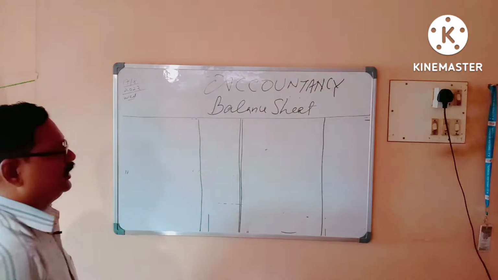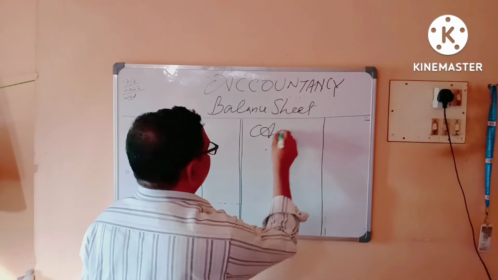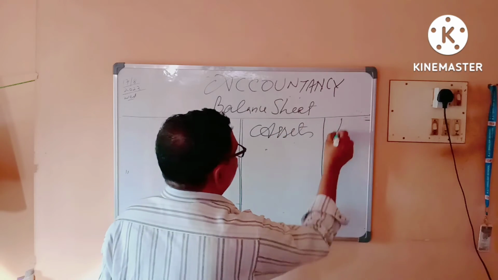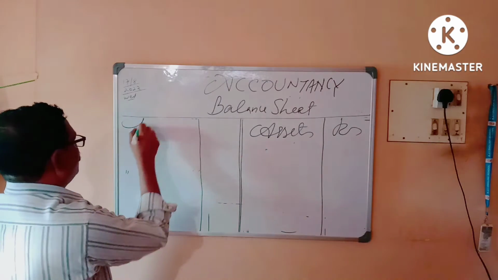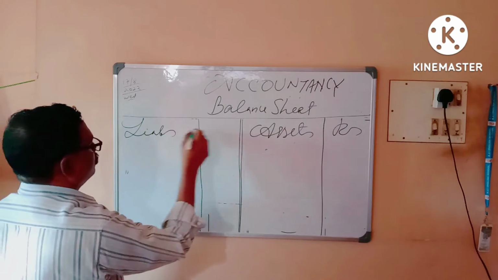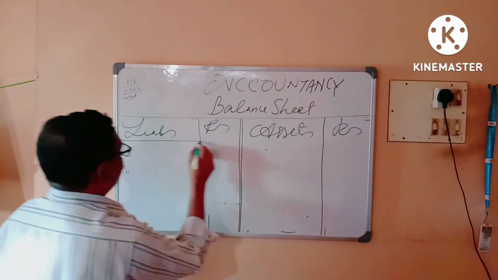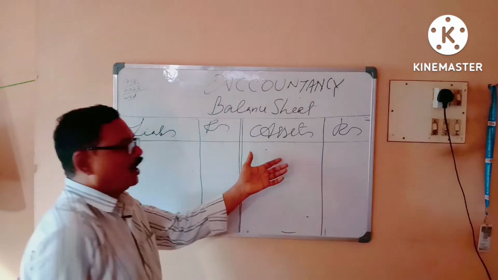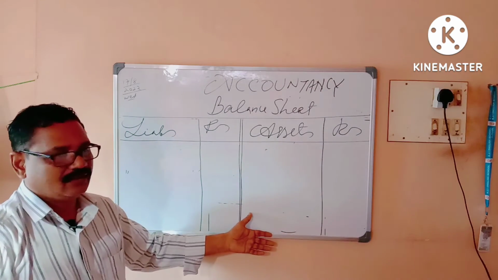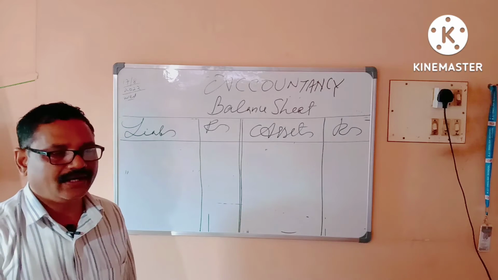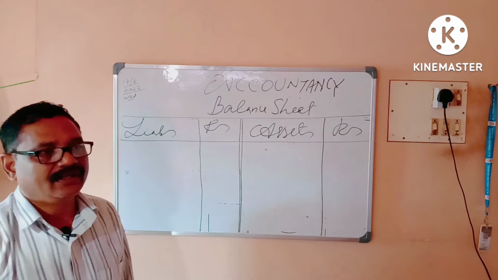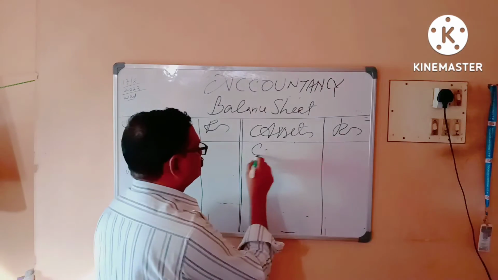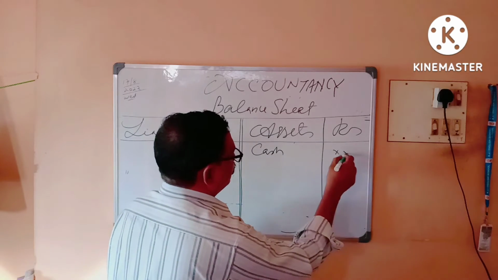Dear students, you can listen here. This is the asset side, assets. This is liabilities. Almost all assets we will take here. For example, revaluation account debited asset value. It is a case of loan. So first of all, we will enter the cash balance here.